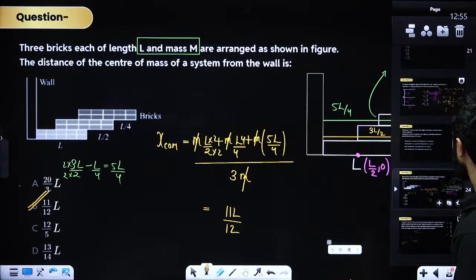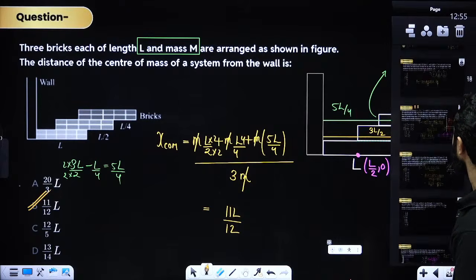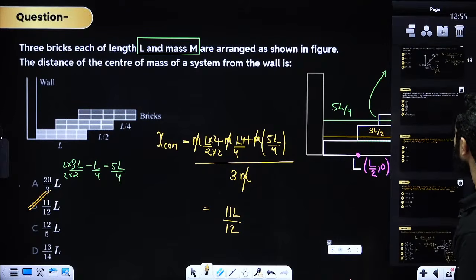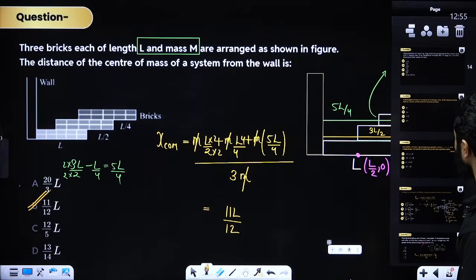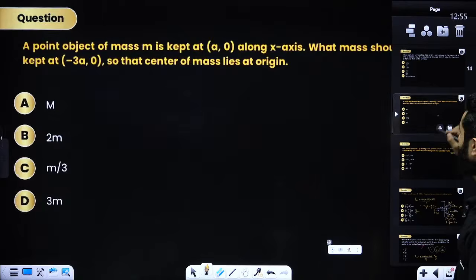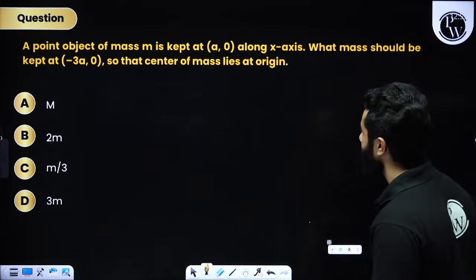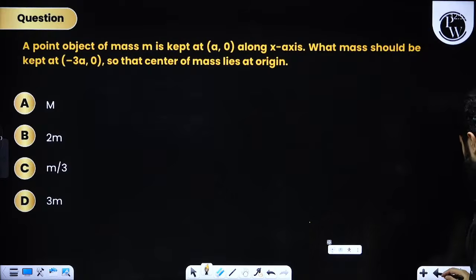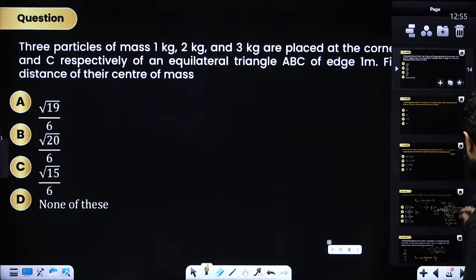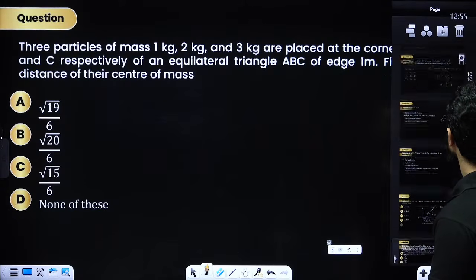Now I believe I have told you questions related with point masses. I'm going to give you 1 or 2 questions in homework. Solve them for your practice after the class, and then we are moving on to our next topic.